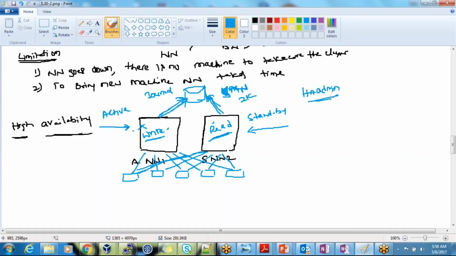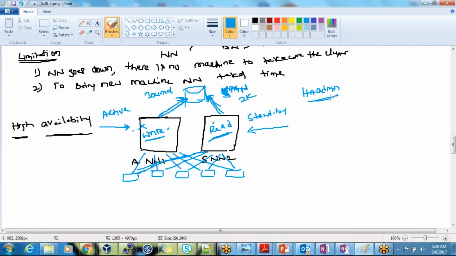So who will decide which is the active node and which is the standby node? Zookeeper will decide that? No, Zookeeper does not decide. At the time of the configurations, you will take two machine IP addresses and say that this is the active name node and this is the standby name node. You will configure it that way. When a machine goes down, as I said, Zookeeper or another service will be there, and it will tell the other machine that that machine is not there, so you take care of both the roles.